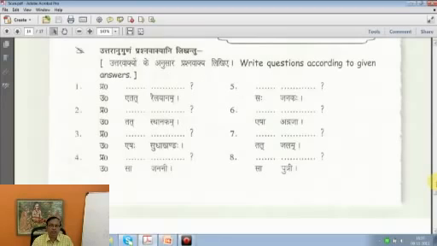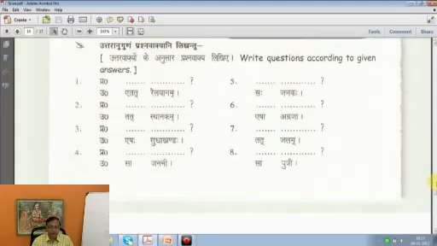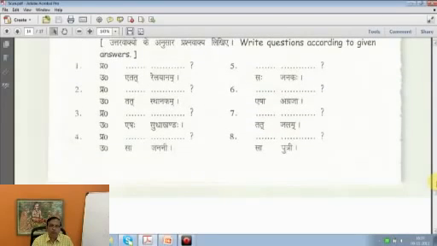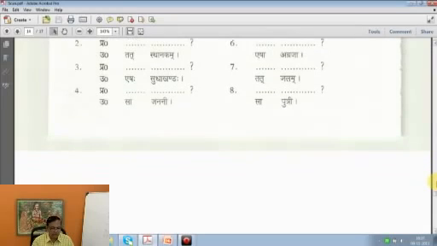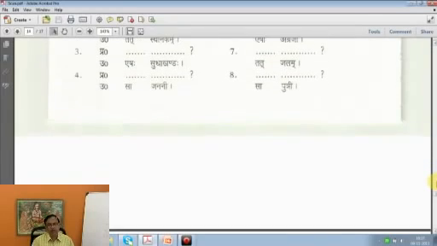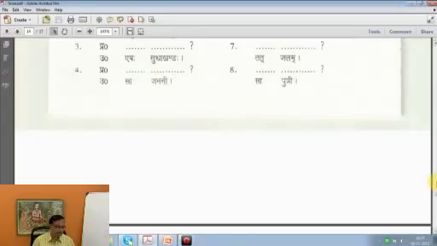Tat jalam, that's water. Tat kim, tat kim. Sa putri, sa ka, who is she? She is a daughter. So this way, a very simple exercise, provided you follow the usage and remember. Moving on to the Abhyasa 17 on page 37.